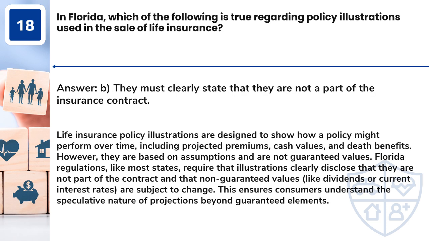Answer: B. They must clearly state that they are not a part of the insurance contract. Life insurance policy illustrations are designed to show how a policy might perform over time, including projected premiums, cash values, and death benefits. However, they are based on assumptions and are not guaranteed values. Florida regulations, like most states, require that illustrations clearly disclose that they are not part of the contract and that non-guaranteed values, like dividends or current interest rates, are subject to change. This ensures consumers understand the speculative nature of projections beyond guaranteed elements.